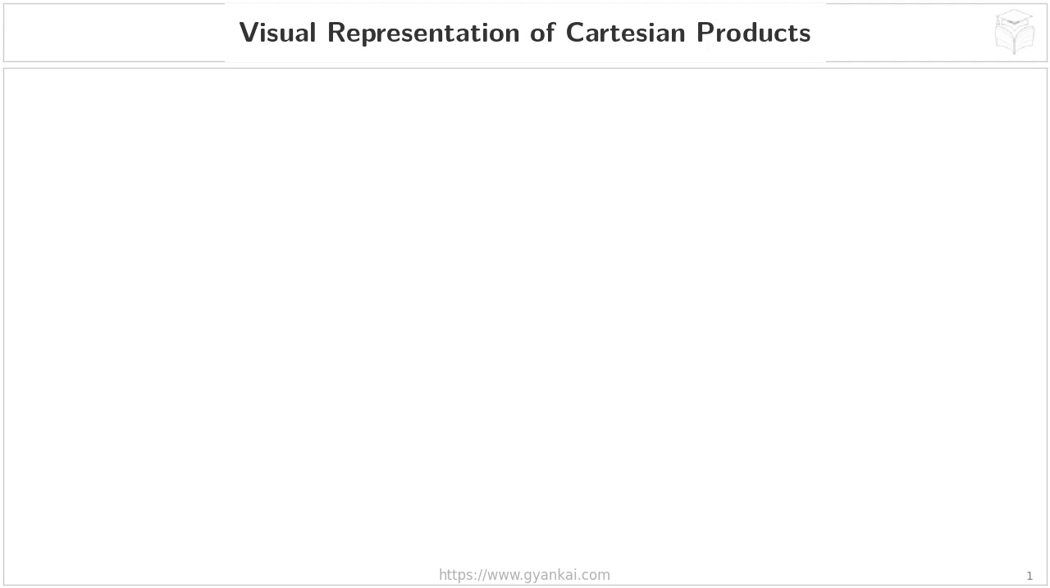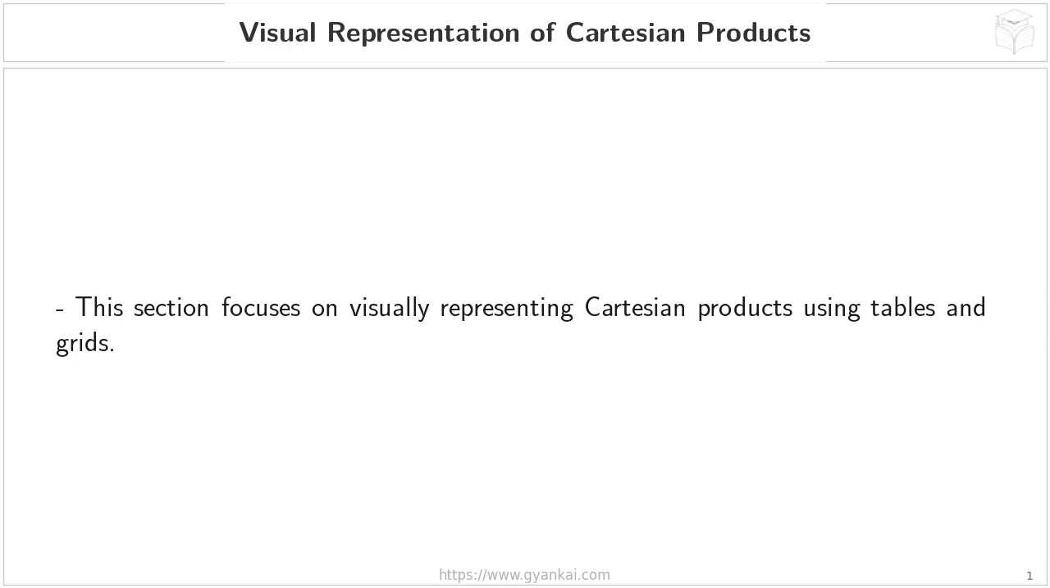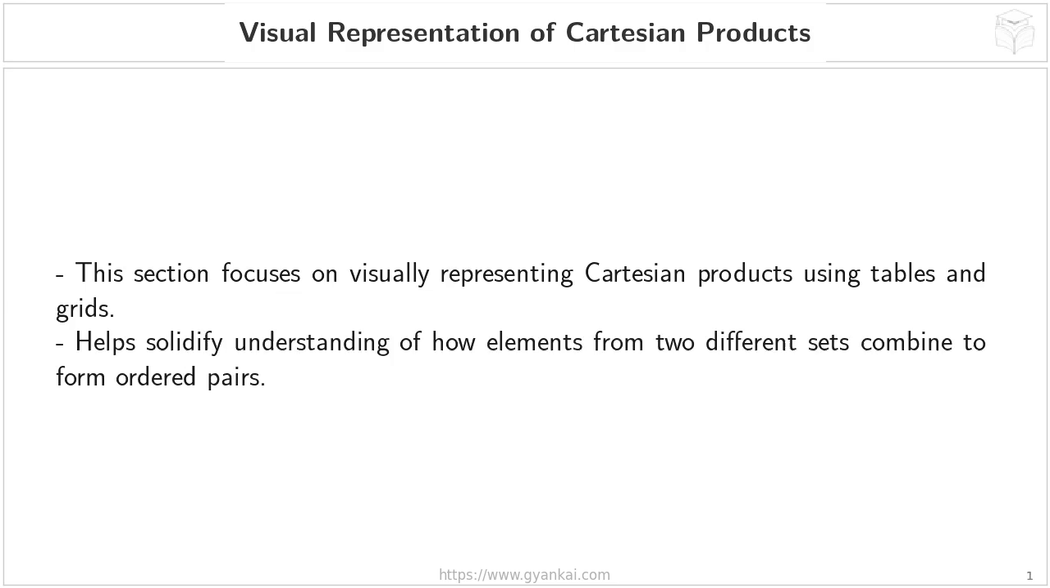Visual representation of Cartesian products. So far we've discussed what Cartesian products are, how we take two sets and create a new set of ordered pairs. Now, we're going to move on to how we can better understand them. This slide introduces the idea of visually representing these Cartesian products. We'll be using two main tools, tables and grids.